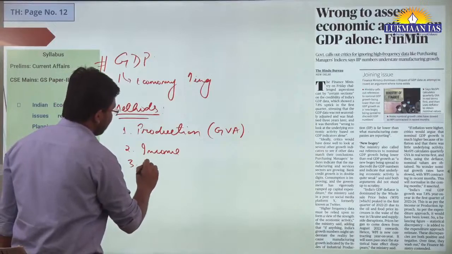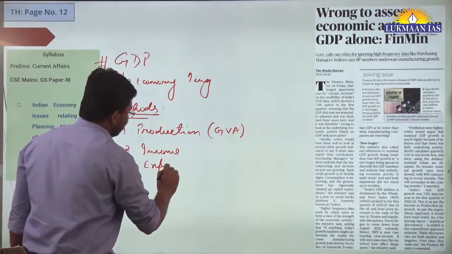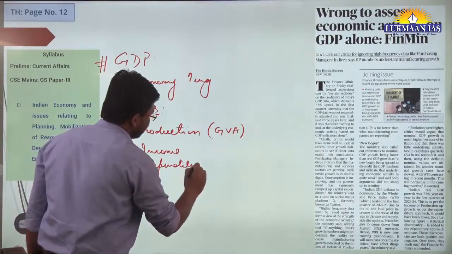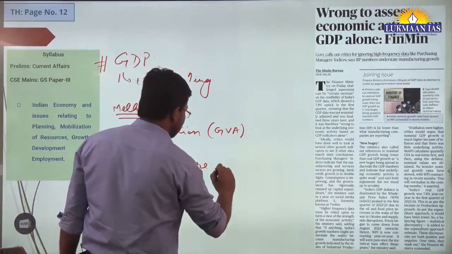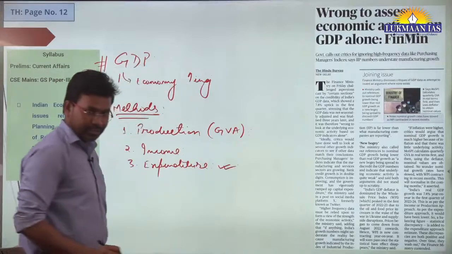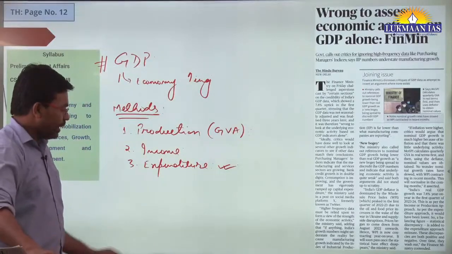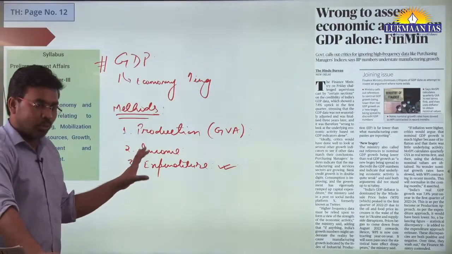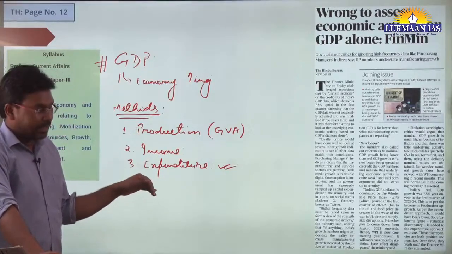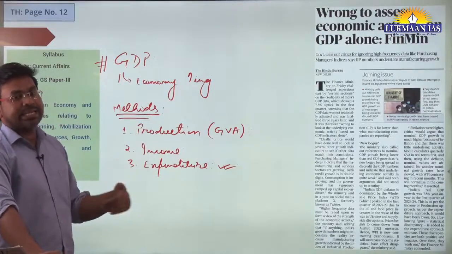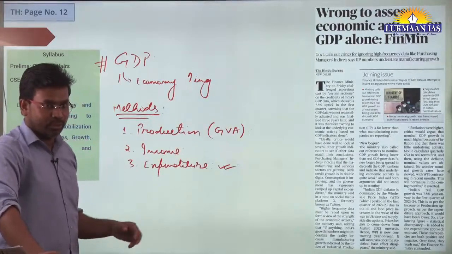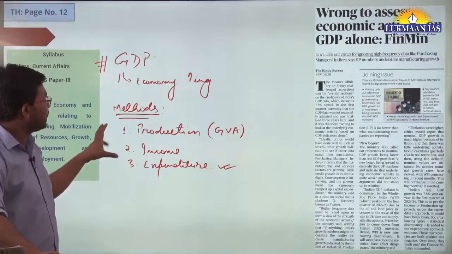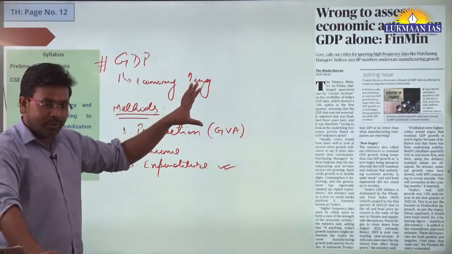The third method is known as the expenditure method, which countries generally use. It has a simple formula: total investment in the economy plus government expenditure plus net exports. Net exports means total exports minus imports. Using this method, we calculate the GDP of a country.